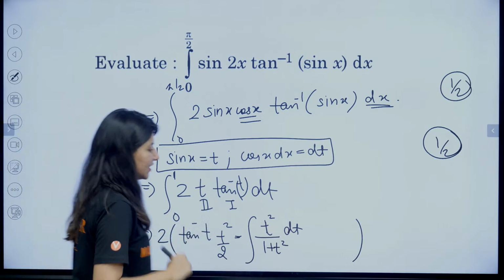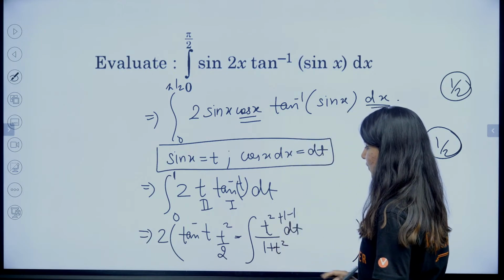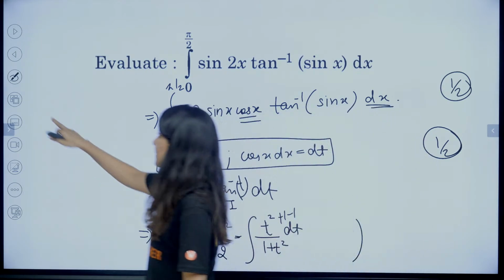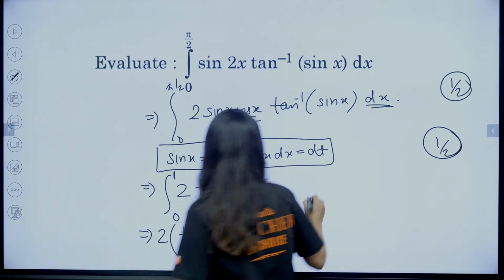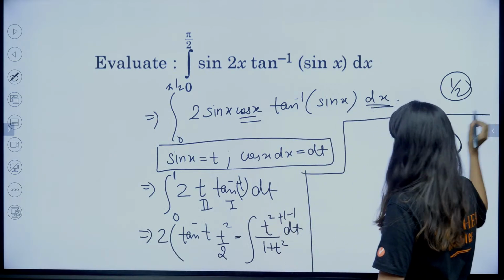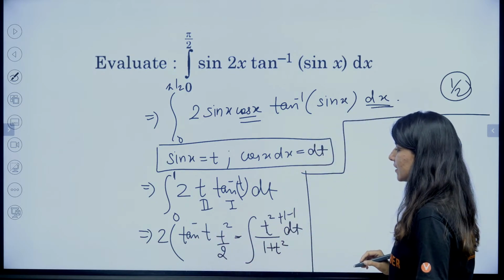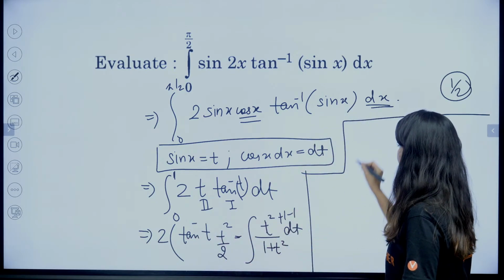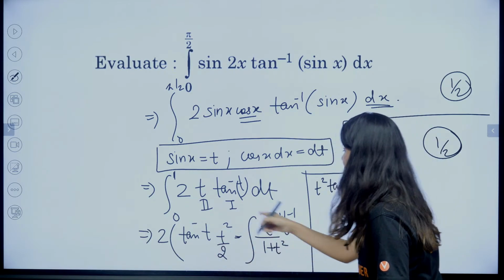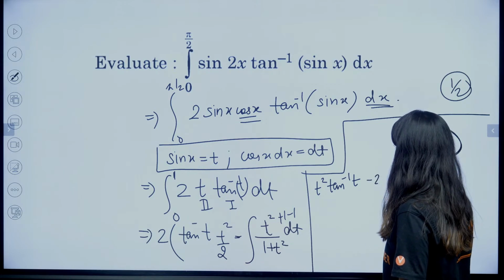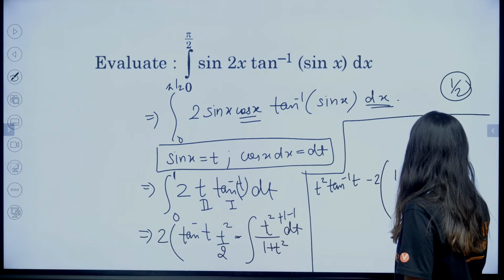Okay. Now t square dt upon, so what we need to do is plus 1 minus 1. Right? So what will happen? Tell me. So this is going to be 2 and 2. So 2 is going to get cancelled out. So t square tan inverse t. And 2 will get multiplied, so minus of 2. And we are going to get plus 1, so 1 minus 1 upon 1 plus t square.